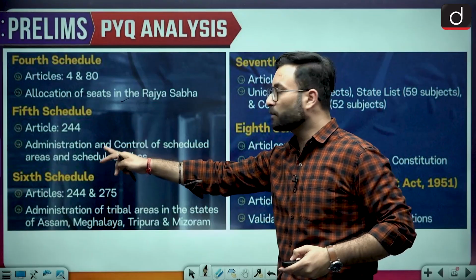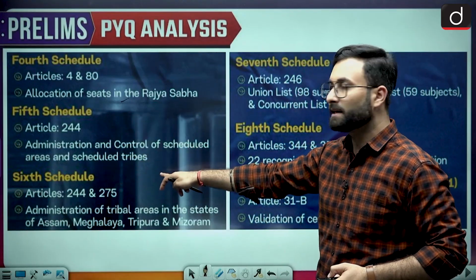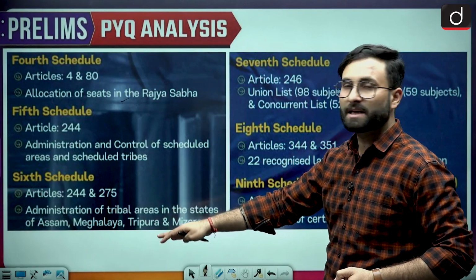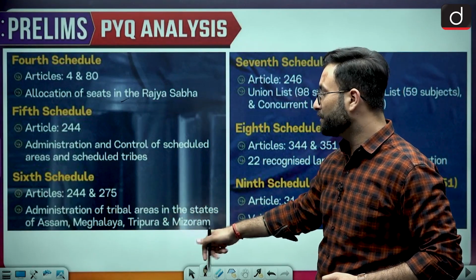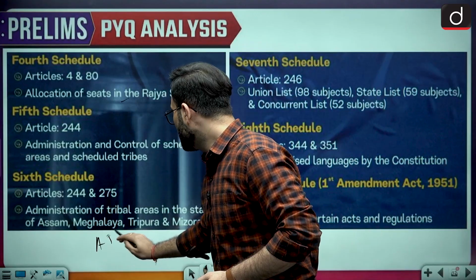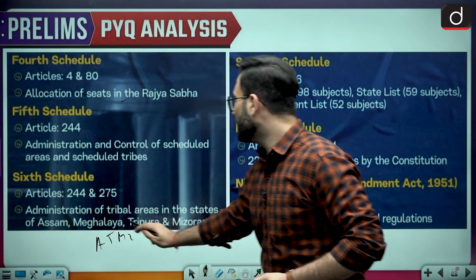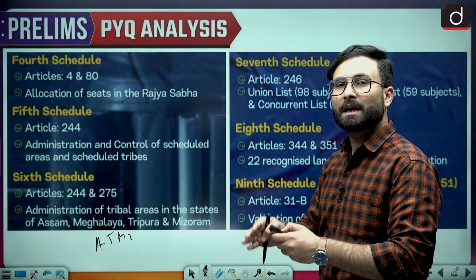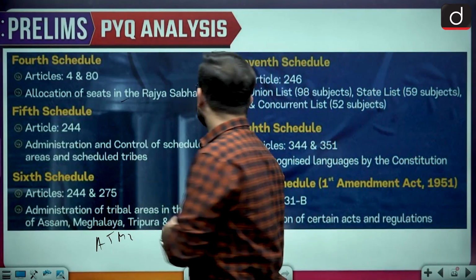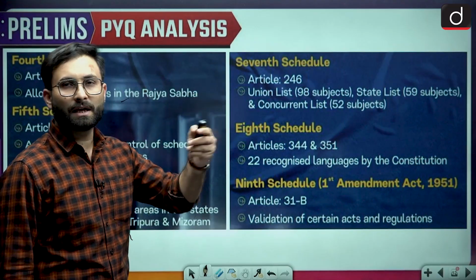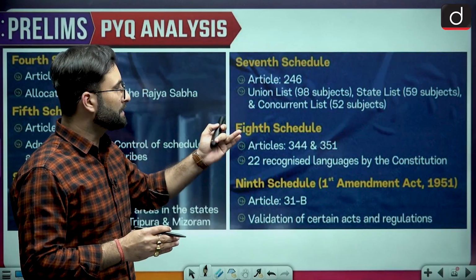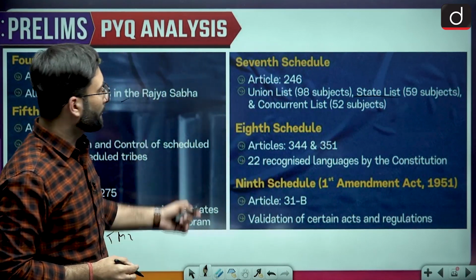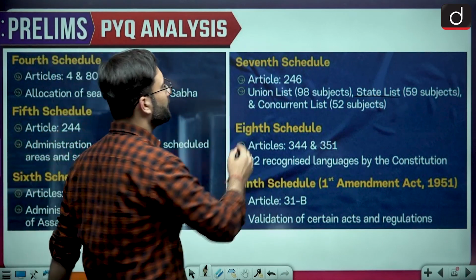Fifth one is related to the administration and control of scheduled areas and scheduled tribes. Sixth one is for the administration of the tribal areas in the states of Assam, Meghalaya, Tripura and Mizoram. That you should remember, ATM2, that is Assam, Meghalaya, Tripura and Mizoram. These are the four states where the tribal administration is kept under the sixth schedule. Coming to the seventh one, here we have the different lists: state list, union list and the concurrent list. We will be discussing that. That is given in the seventh schedule.